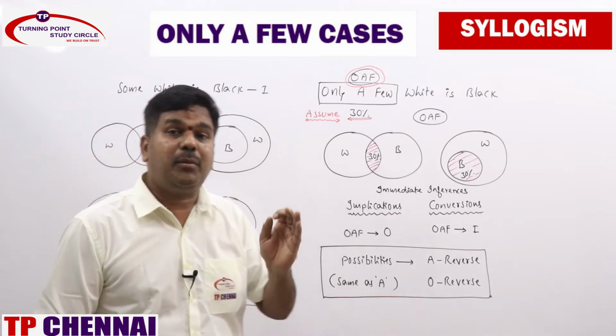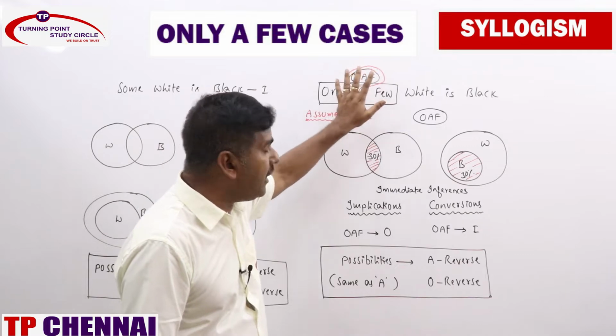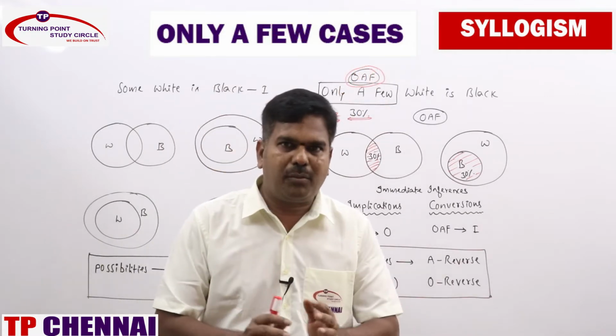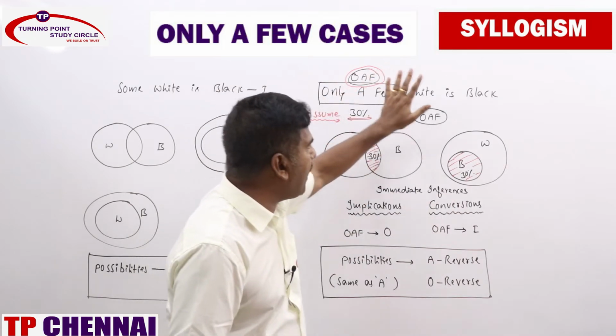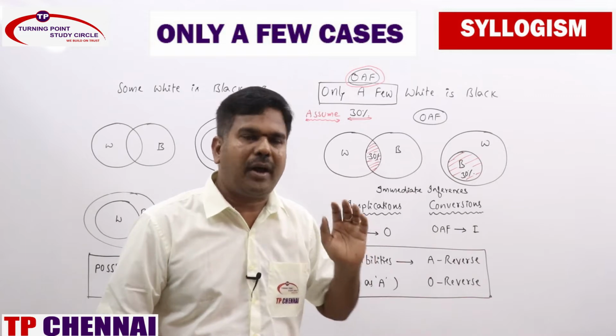But here they are very particular. It's not all white is black. They are saying that only a few. Only a few means a part of white is black. So only a few means a part of white is black. That means not all white is black, only a part.